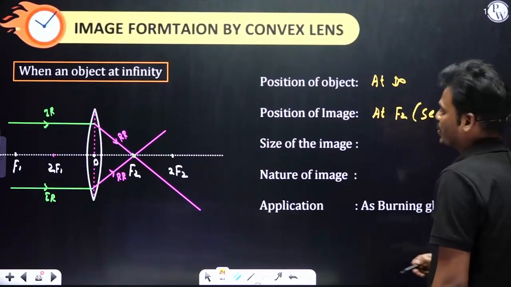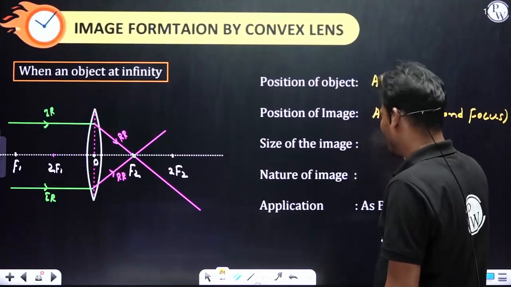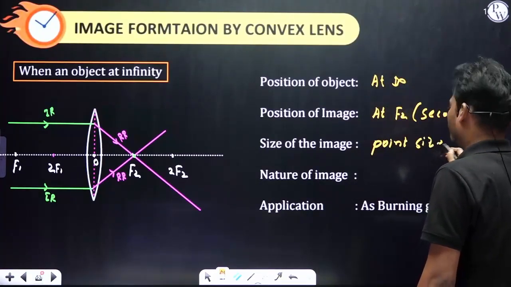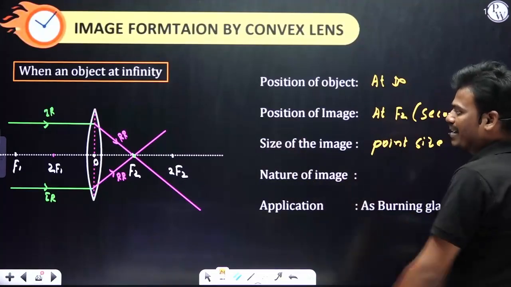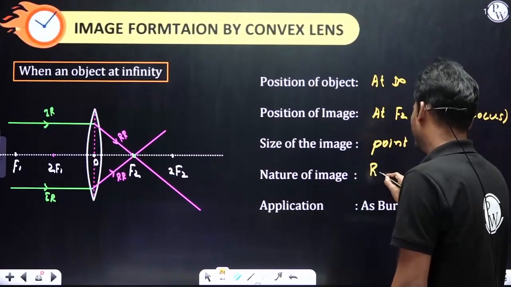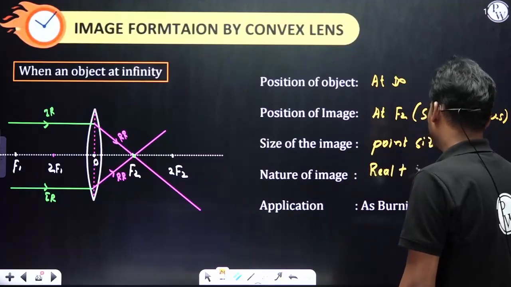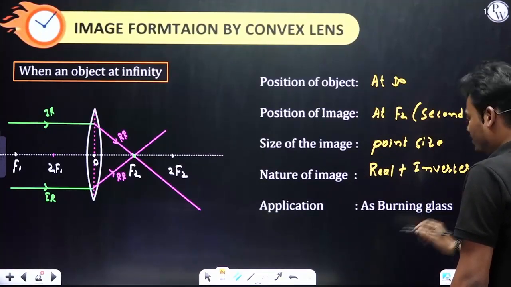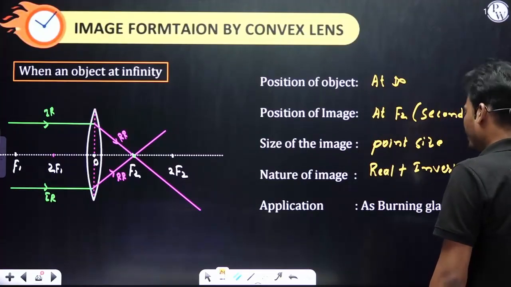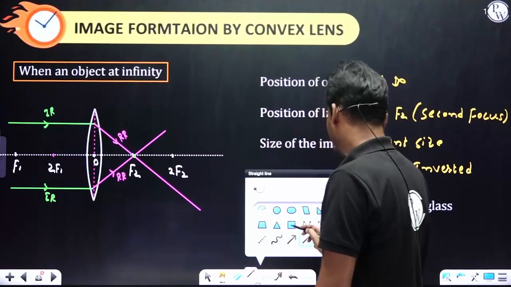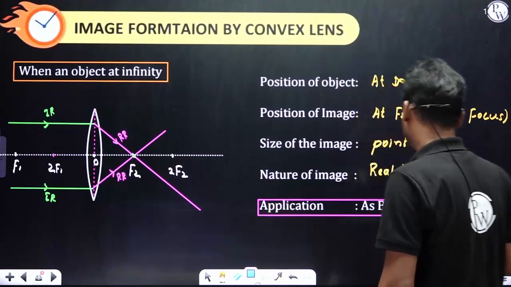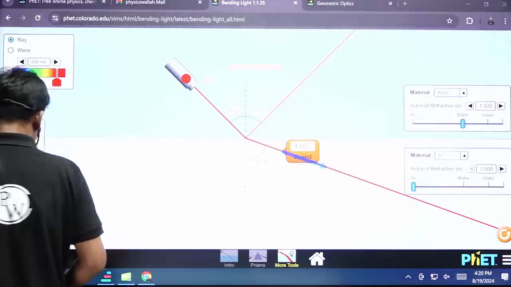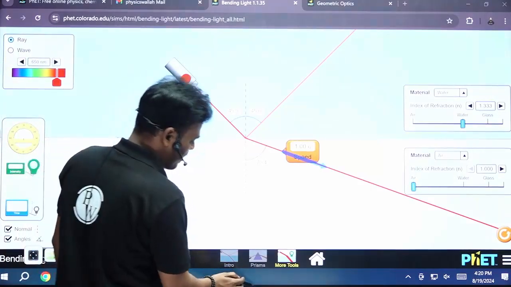Next one, size of the image. It is point size. Nature of the image: as the two refracted rays are meeting, it is real plus inverted. Okay. So application of this case, that is the burning glass. So with respect to simulations, let's try to understand.